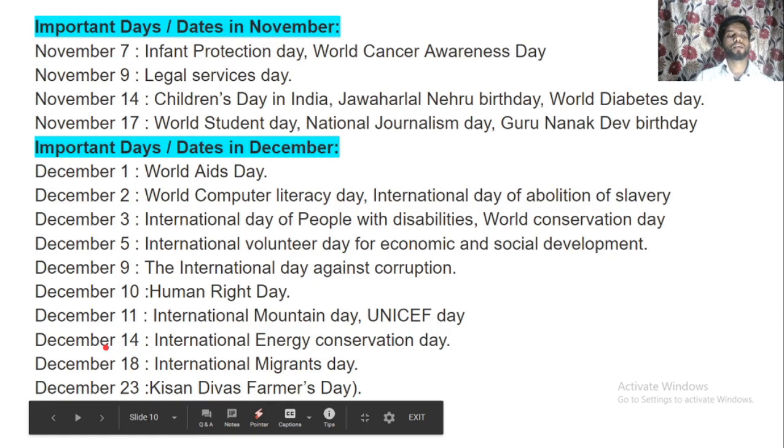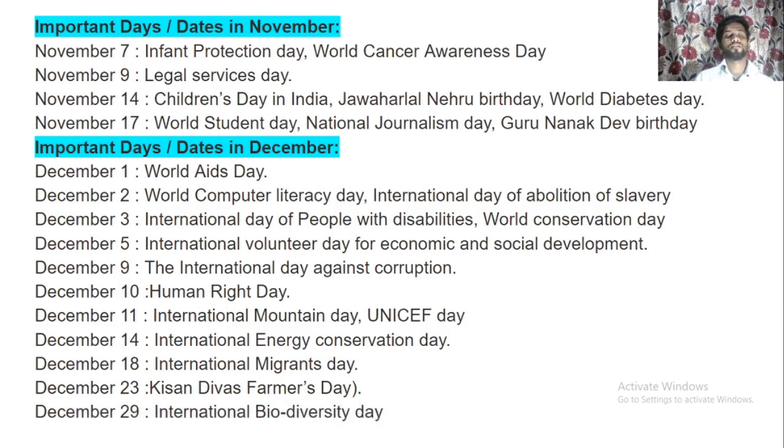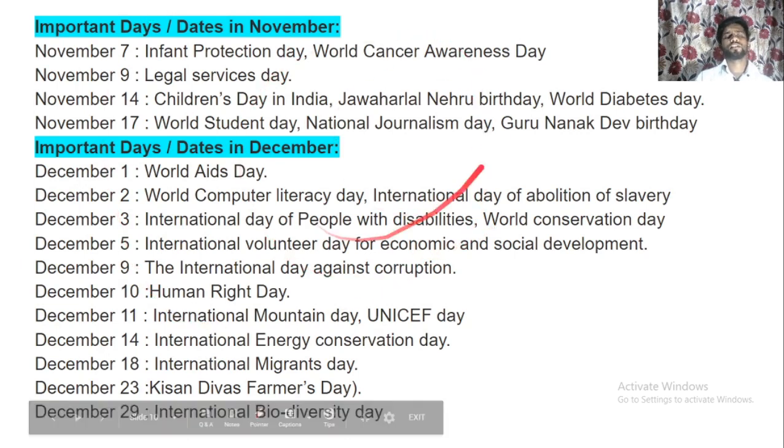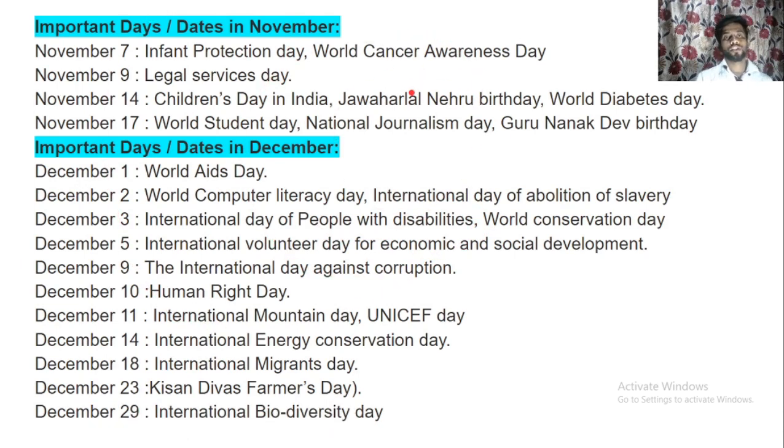Now, 14th December is known for International Energy Conservation Day, and 18th December is known for International Migrants Day, and 23rd December is known for Kisan Diwas, Farmers Day, and 29th December is known for International Biodiversity Day. So this is all about your days and dates. That is very much important for social work students concerning the NET JRF exam.